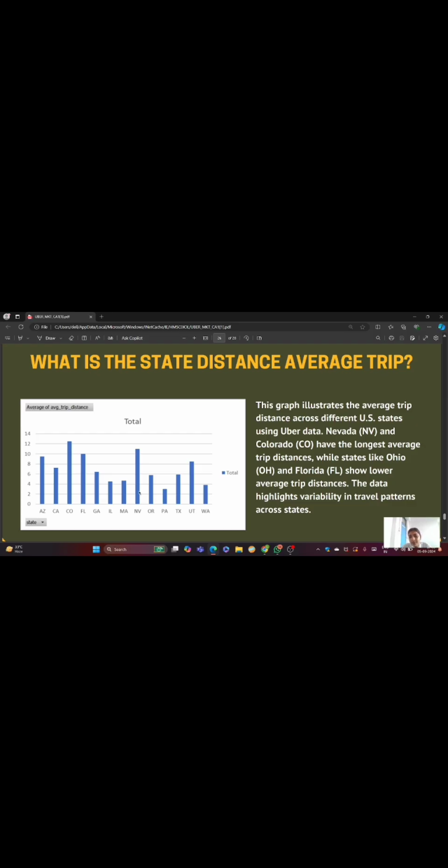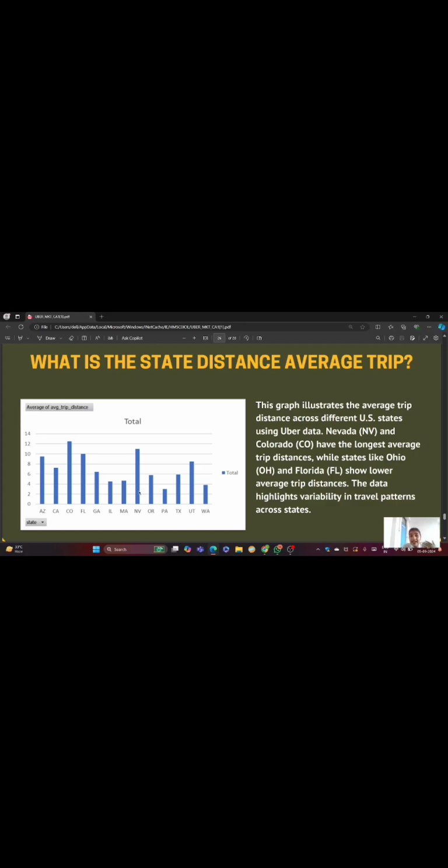The next could be preferences or customs. Culture and social factors can impact travel patterns and the distance people are willing to travel for Uber rides. So we can say this graph provides valuable insights into the average trip distance for Uber rides across different US states.